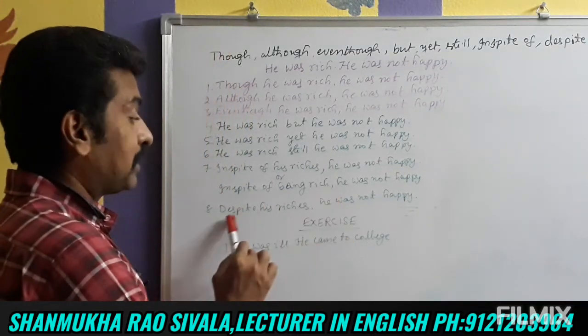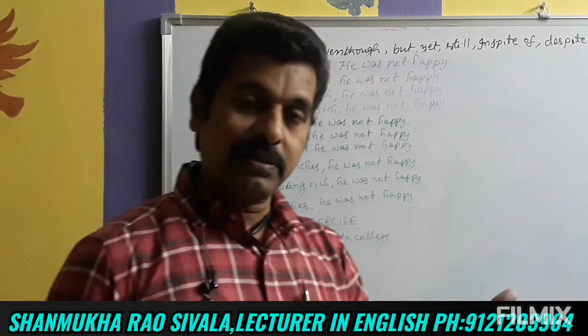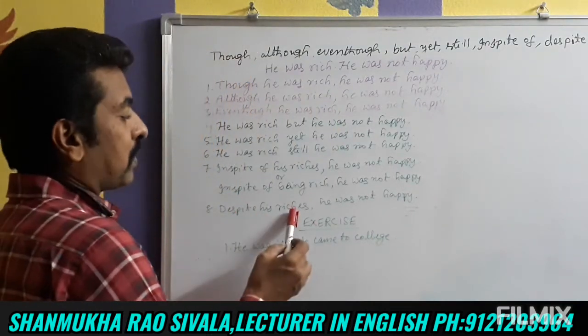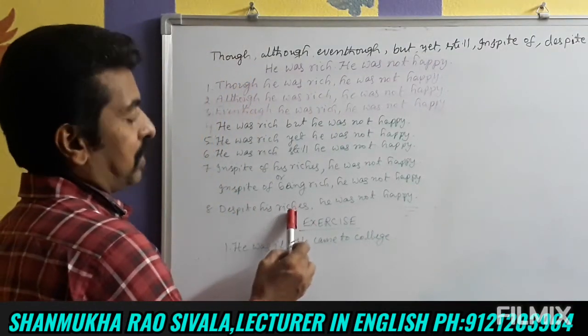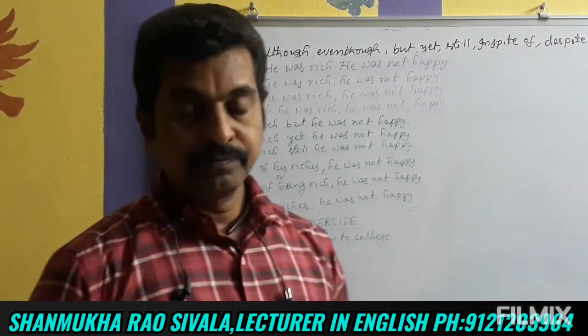And despite his riches, he was not happy. After despite, we have to use the noun form. Despite his riches, he was not happy.